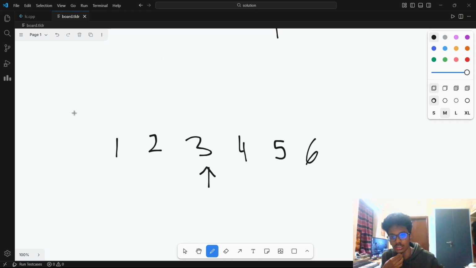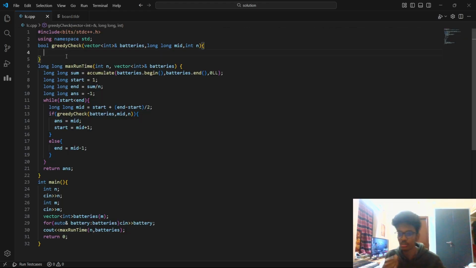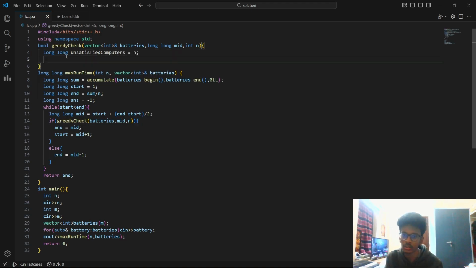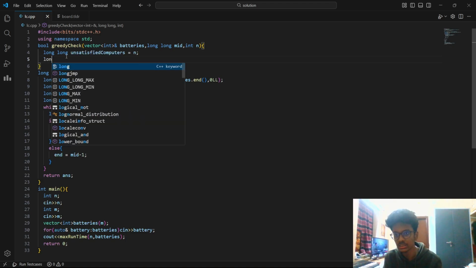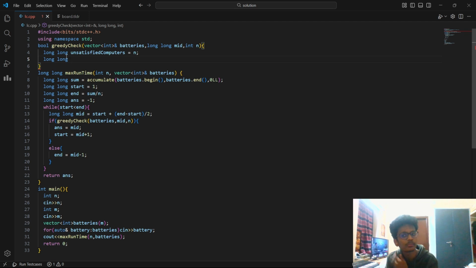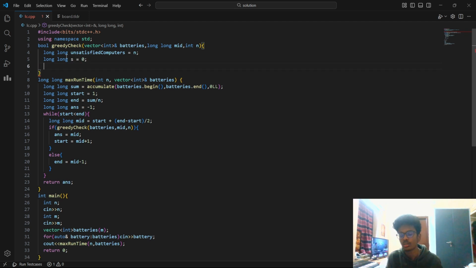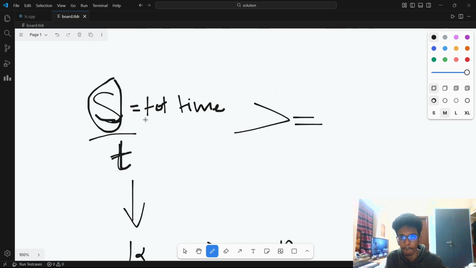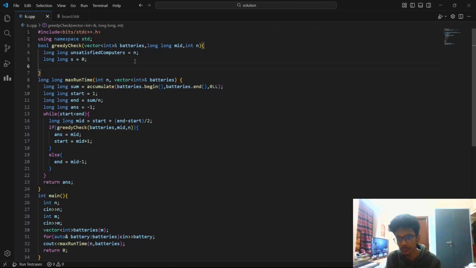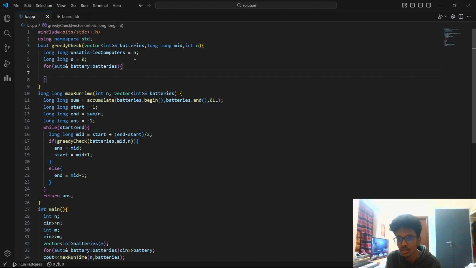So now the greedy, since we derived the greedy, all we need to do is write the same thing in the greedy check. Let's say long unsatisfied computers is equal to n, and let's say that particular value s is initially 0, which we derived via greedy just now. And mid is the time. We would iterate over the batteries, for auto battery in batteries.